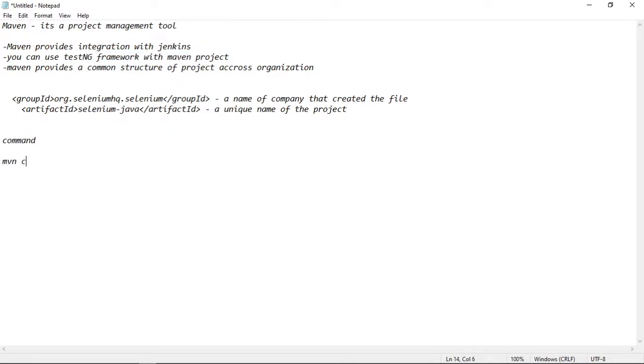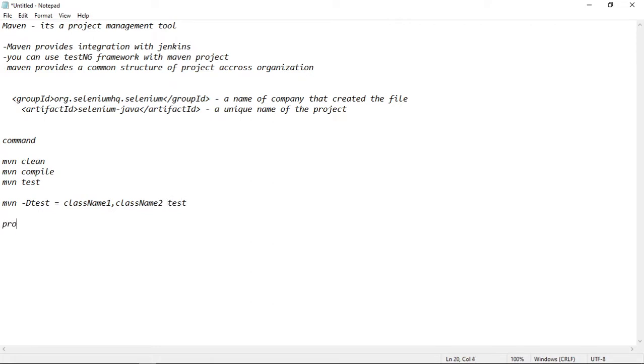First is Maven clean, Maven compile, third is Maven test, and the other one is Maven install. If you want to run a single class, -Dtest equals the class name after the test. If you want to run multiple classes, provide a comma and class name 2. This we have discussed.